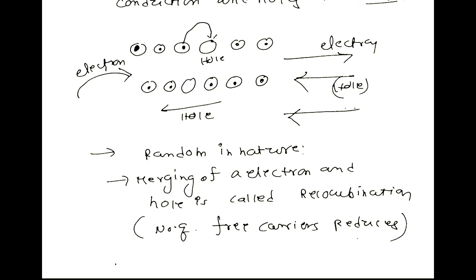One more point in intrinsic semiconductors is that holes and electrons are generated in pairs, so both are always equal. The number of holes is equal to the number of electrons.